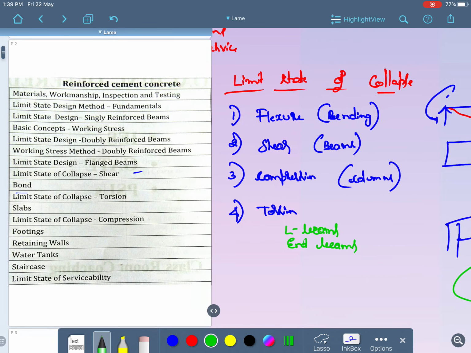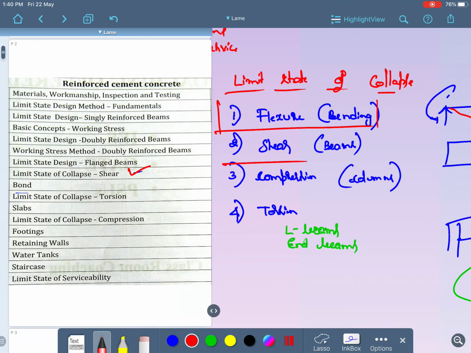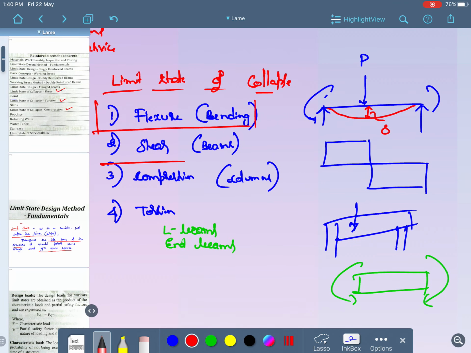Okay, so now let me come to the contents. See, in the contents you can see all these things with respect to limit state of collapse. We are going to study it in great detail in the upcoming lecture series. With respect to limit state of collapse, we are going to study the shear, the torsion, the compression and flexure. Everything will be covered in the upcoming lecture series. This is just an introduction and basics that you need to remember. So just remember all these 4 points, which is very important. Sometimes in MCQs they are going to ask which are all the things which come under limit state of collapse. They will give some 4 options, so you need to remember all these 4 things.